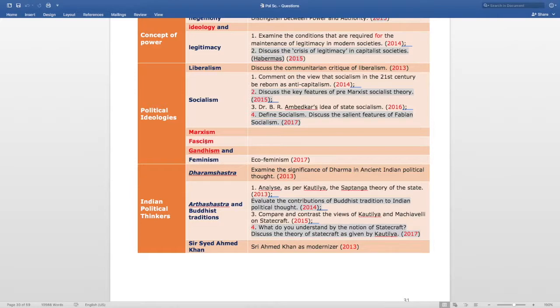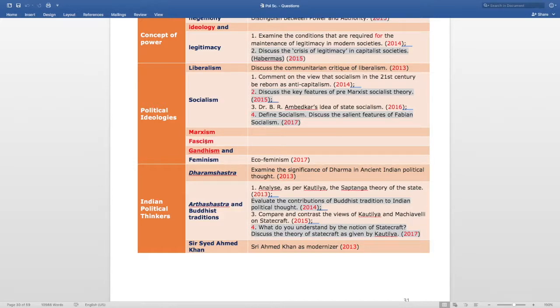And from this subsection socialism of political ideology, there are 4 questions. That is, comment on the view that socialism in the 21st century be reborn as anti-capitalism. This is asked in 2014. Next question is discuss the key features of pre-Marxist socialist theory. This is asked in 2015. Next question is Dr. B.R. Ambedkar's idea of state socialism. This is asked in 2016.